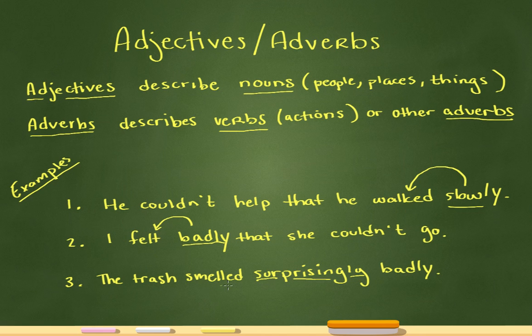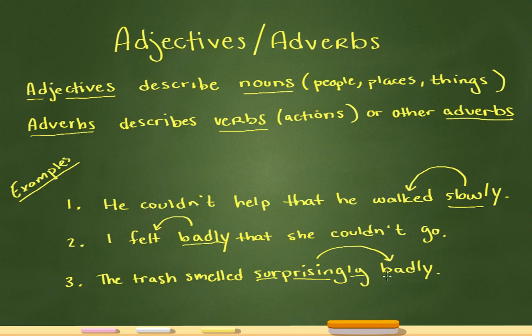And it's not describing how the trash smelled, because it's not saying this smelled surprising. It's actually describing how badly the trash smelled. So it's describing another adverb. So this word is actually okay, because you have an adverb that's describing another adverb, we're good.